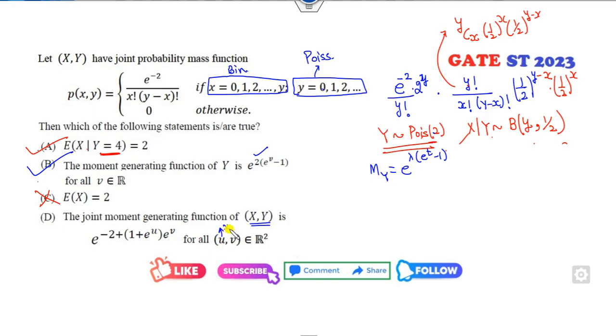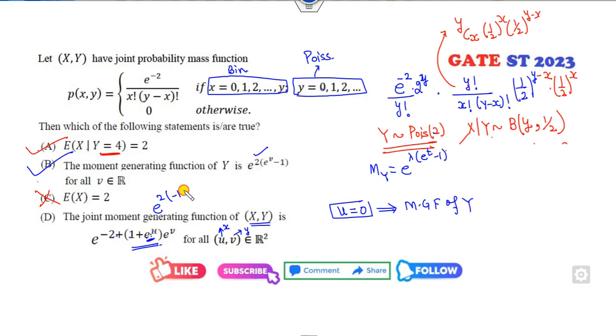This is for my x. This is for my y. If I substitute u as 0 in this case, then you will get the moment generating function of v. V means y. What will happen if u is equal to 0? U is 0, it means 1 plus 1, 2, and I can take 2 as common.